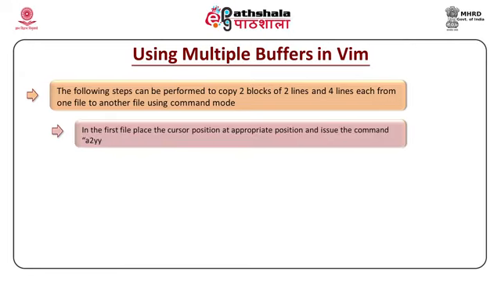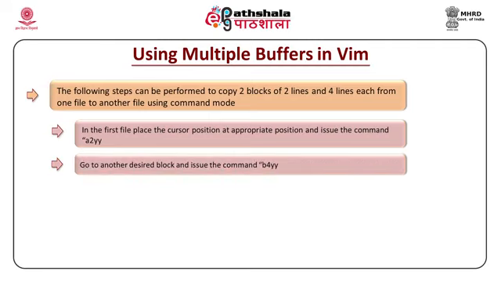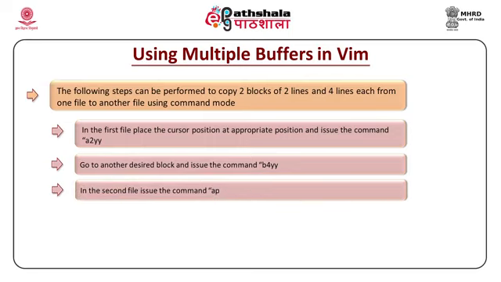So, the command will be double quotes a 2yy, everything in lower case. Again go to another desired block and issue the command double quotes b 4yy. So, we have 2 buffers A and B, buffer A has 2 lines copied, B has 4 lines copied respectively. You can go to another file, and when you say double quotes ap, it will paste the buffer content of A.